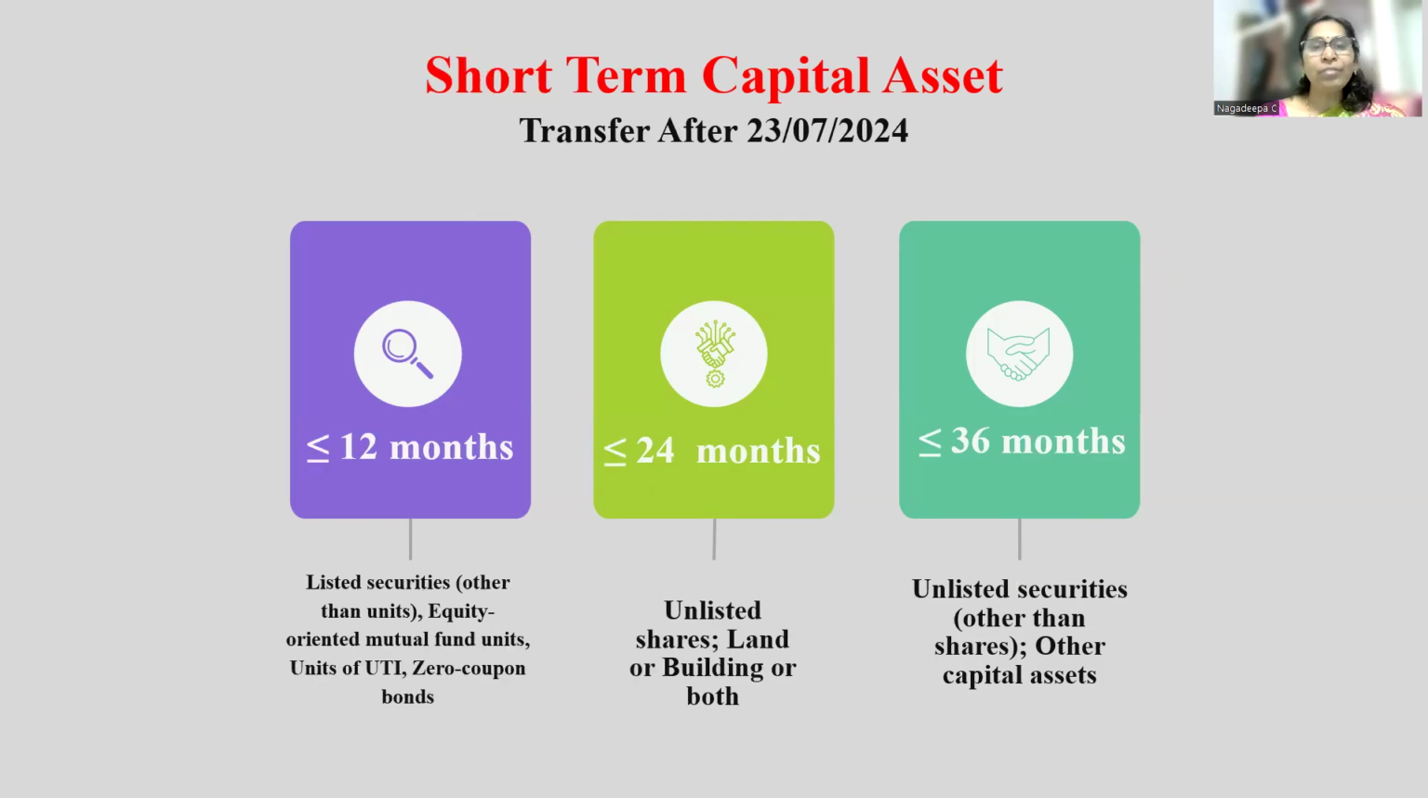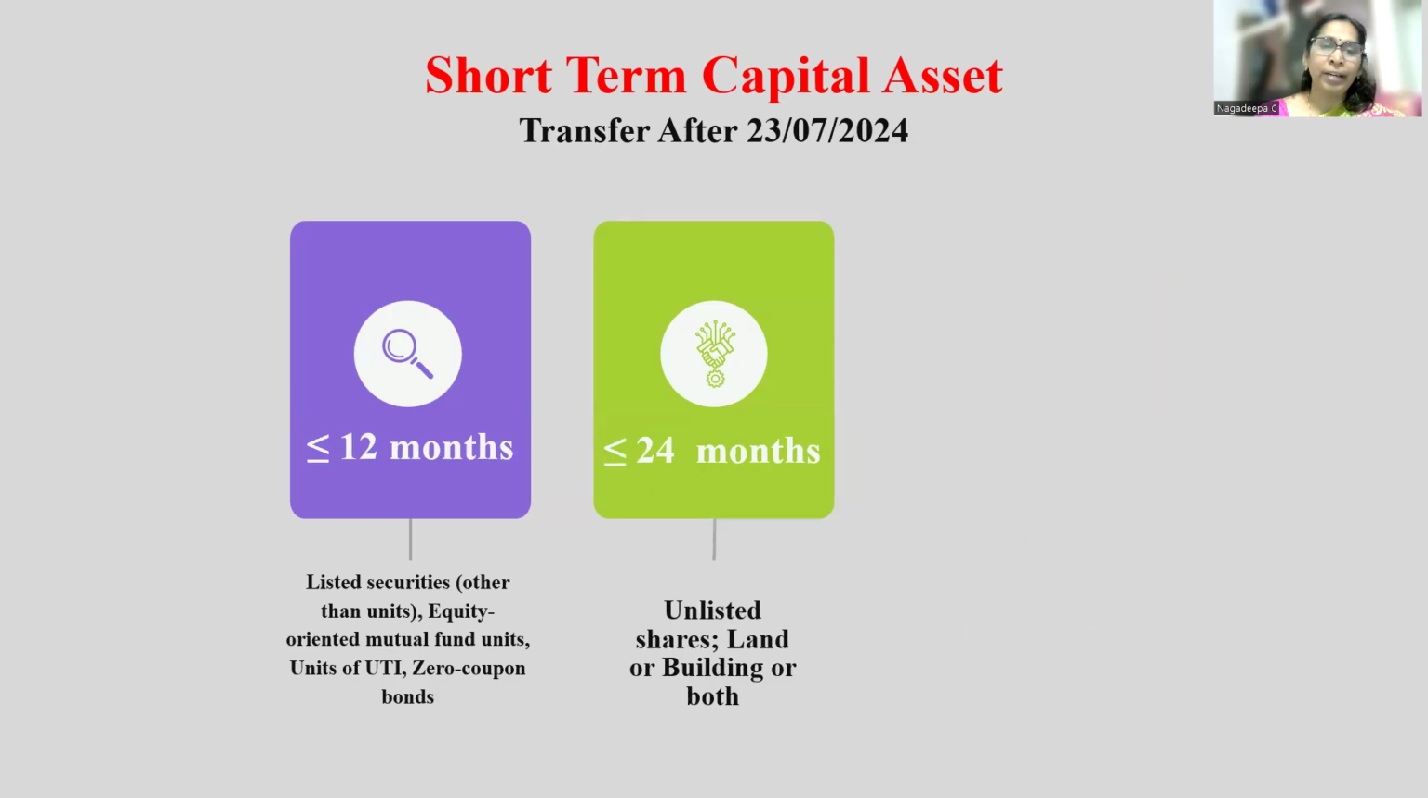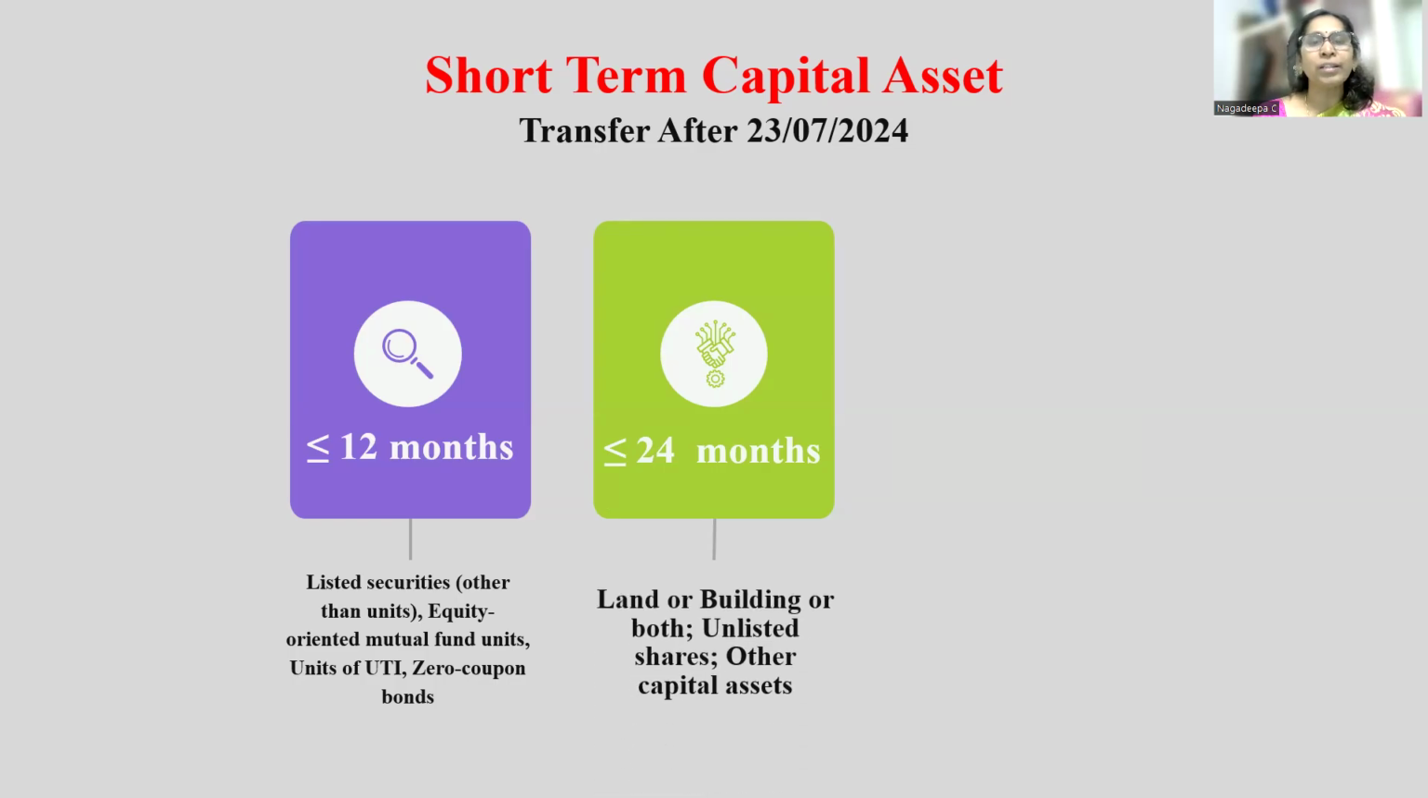Suppose you are transferring after 23/7/2024, then the category will be, instead of 3, it will become 2 categories. That means the first one is same: listed securities other than units, equity oriented mutual funds, UTI, zero coupon bonds, which is less than or equal to 12 months. If you are holding, then it will be considered as a short-term capital asset. And remaining all others will be falling in the other category.